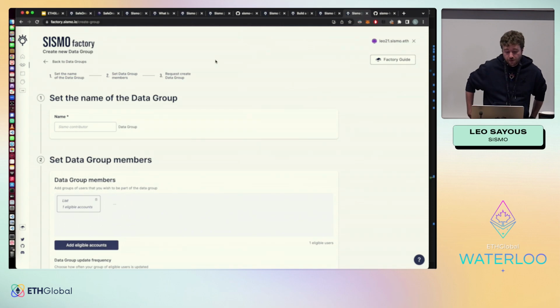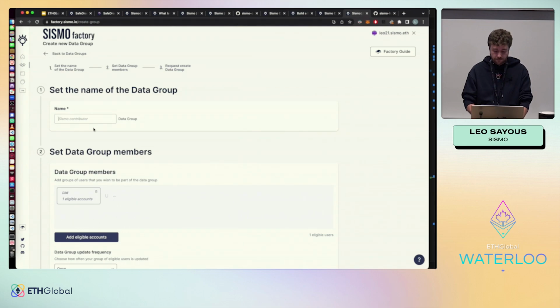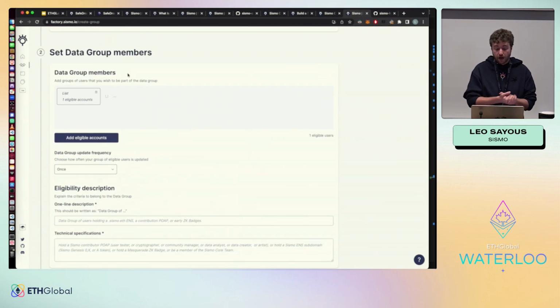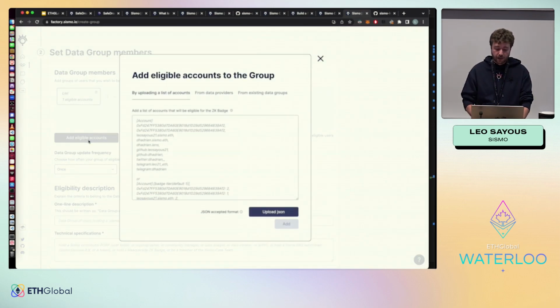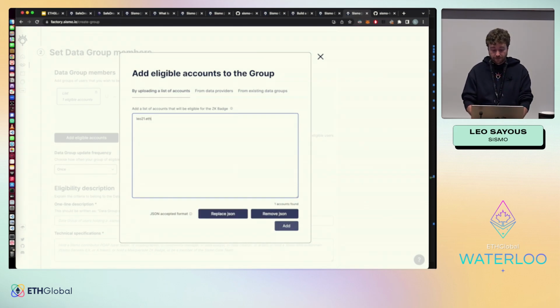So to create a new data group, you need to add the name. For instance, here I can say Leo France, and you can add how you are going to create these group members. So you can add eligible accounts. To add eligible accounts, it can be very easy, like putting a list of the different accounts. These groups can also be hybrid. So for instance, I could put my GitHub account. I could put some Twitter account. And you also have a Telegram account.